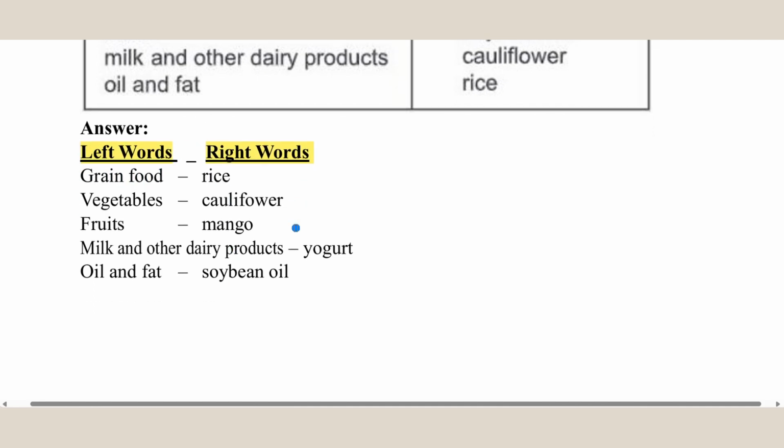So, dear students, we have completed all the tasks of your chapter 4.